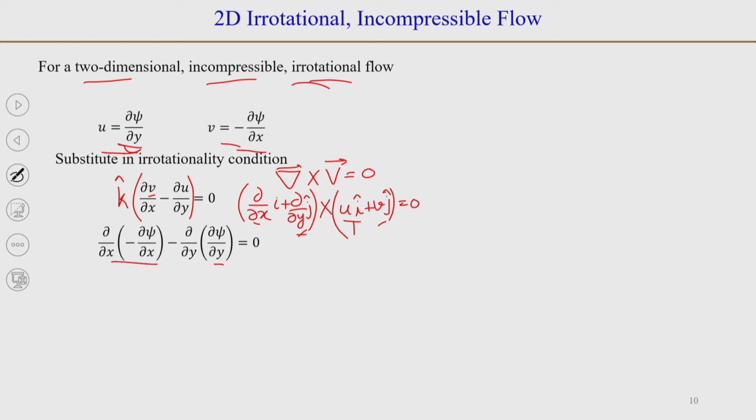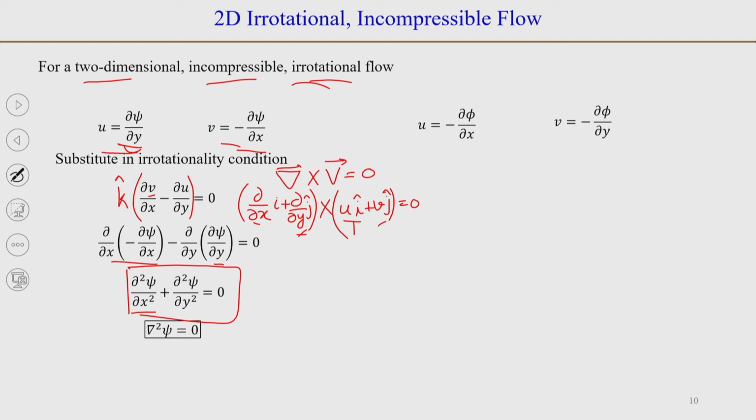So, again what we get from here is minus dou 2 psi by dou x 2 minus dou 2 psi by dou y 2, or we can multiply it by minus 1. So, you will get this equation dou 2 psi by dou x 2 plus dou 2 psi by dou y 2 is equal to 0, which is a Laplace equation in 2 dimensions. Or you can write in vector form del 2 of psi is equal to 0.